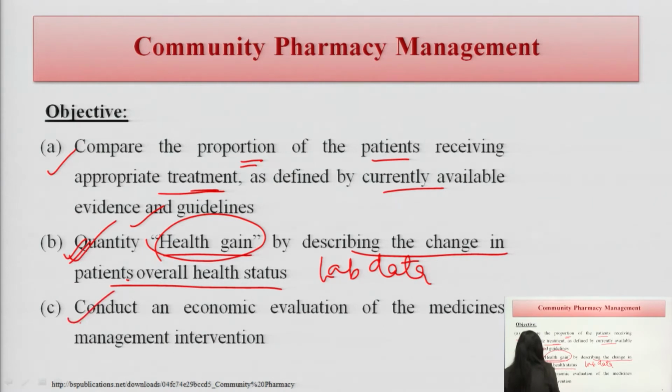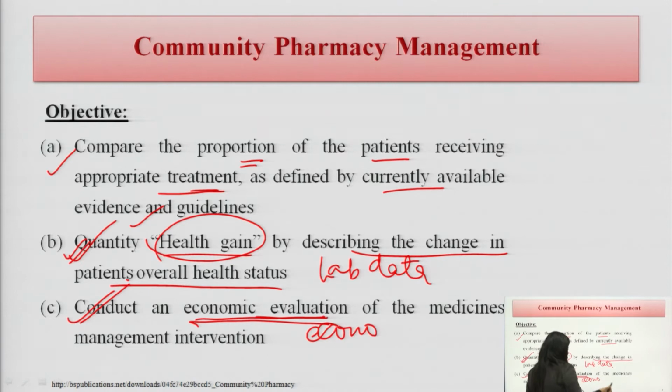Point number 3, conduct an economic evaluation of medicines. So, what will the community pharmacist do? As it is more patient oriented, it is doing the patient counseling, it is making the patient aware of the treatment. So, there is another department we can see which is dealing with the economic evaluation of treatments.